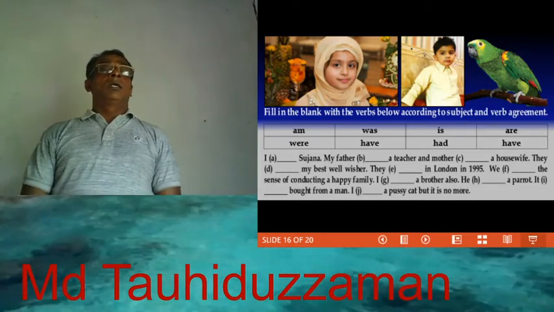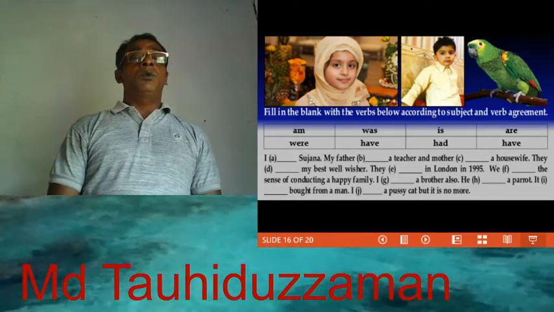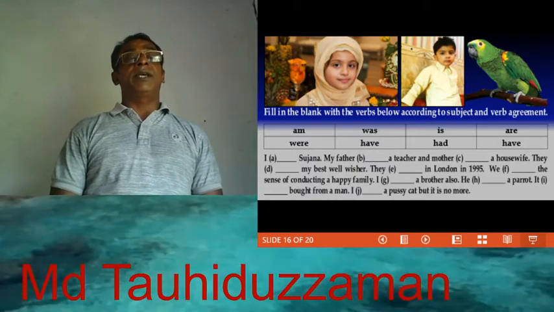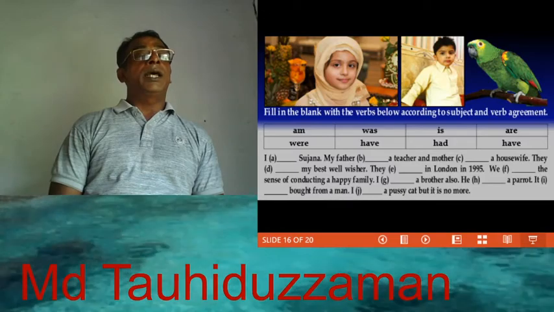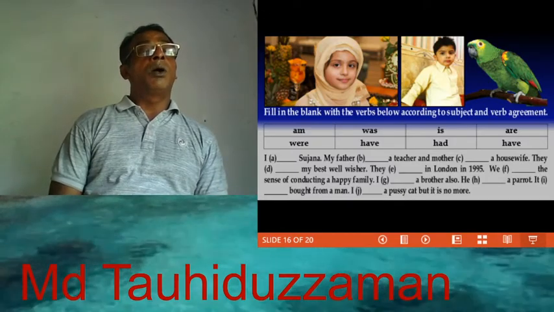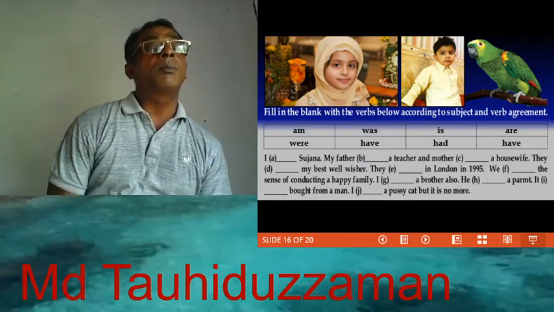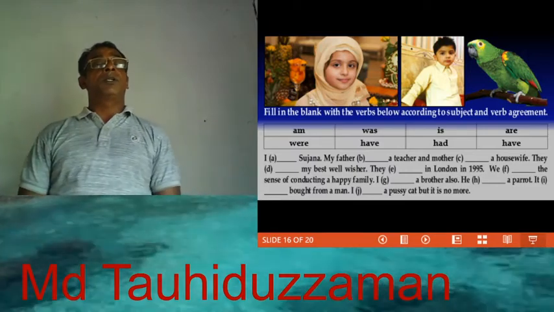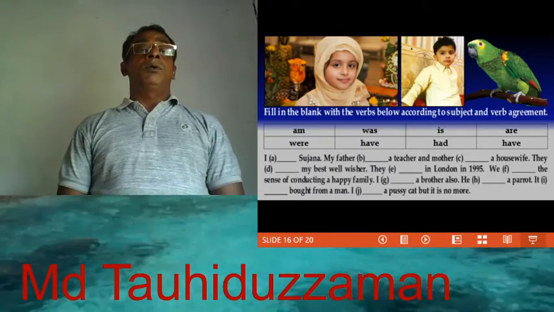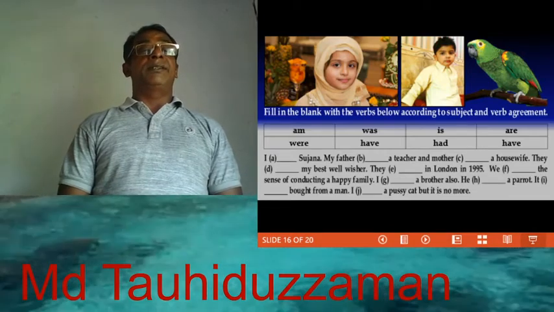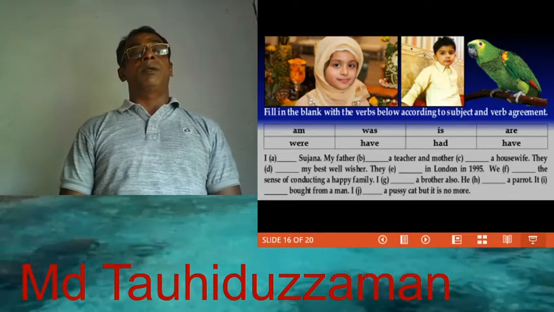Here, he, verb to have in present tense has. He has a parrot. It dash bought from a man. It, third person singular. It, verb to have in present tense has. It has been bought from a man.